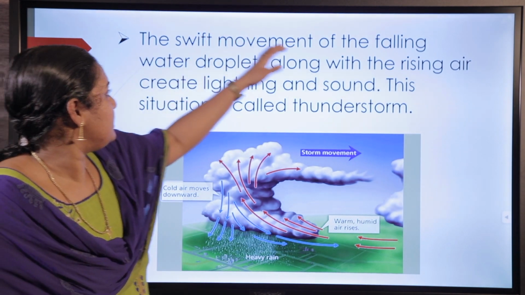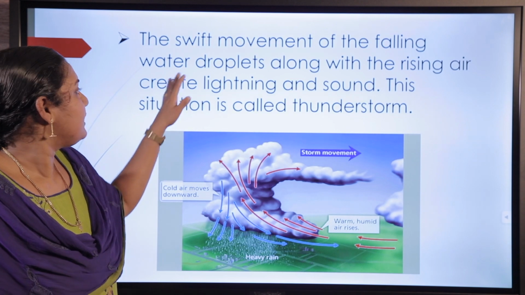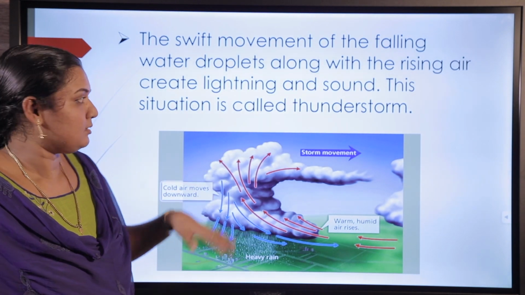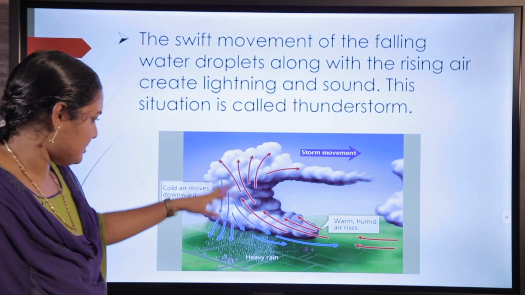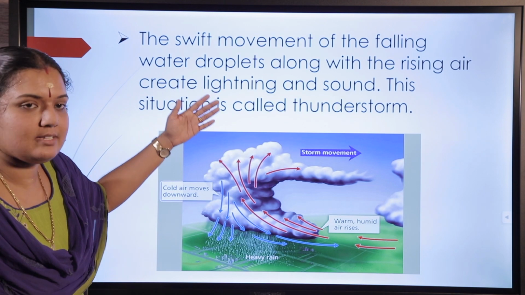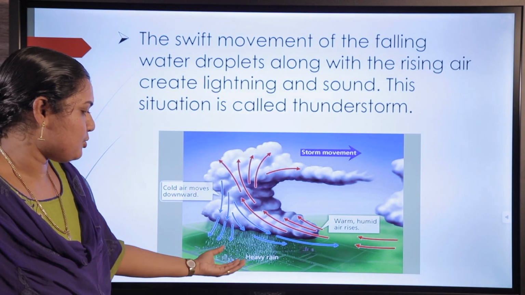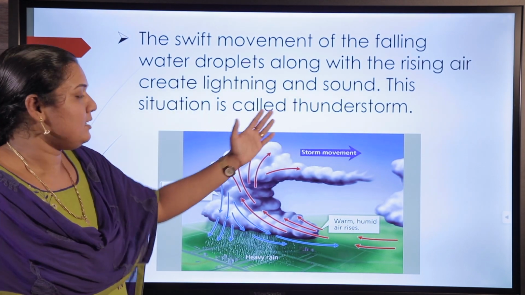The swift movement of falling water droplets along with the rising air creates lightning and sound. This situation is called a thunderstorm. Here you can see the cool air moves downwards, and at the same time warm humid air rises with the raindrops. That situation creates lightning and sound.